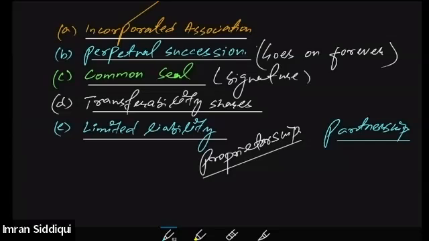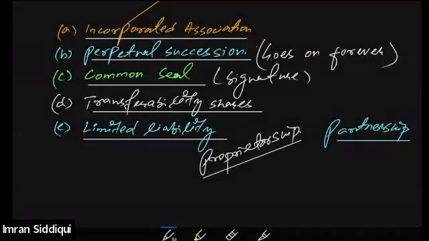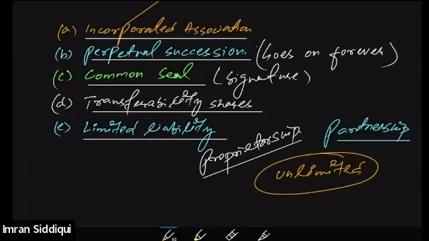But one of the very striking features about proprietorship and partnership is that liability in both these forms of business is unlimited. It means that unless and until all the liabilities of the firm or the business get discharged, partners cannot be free.